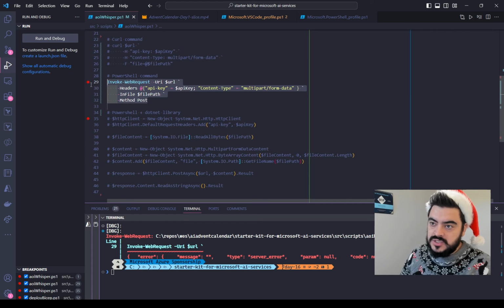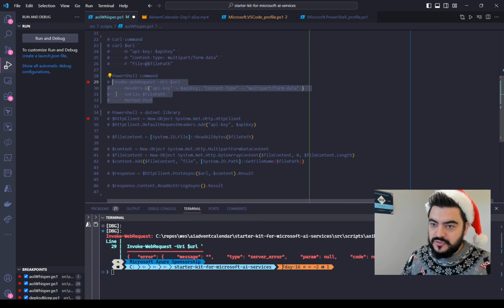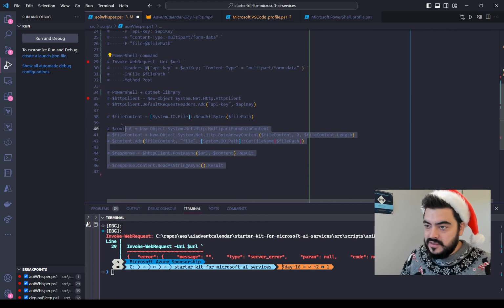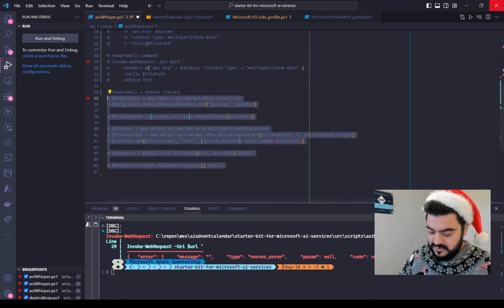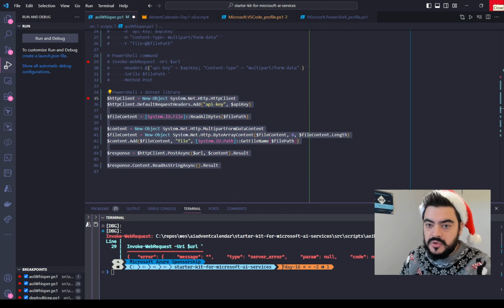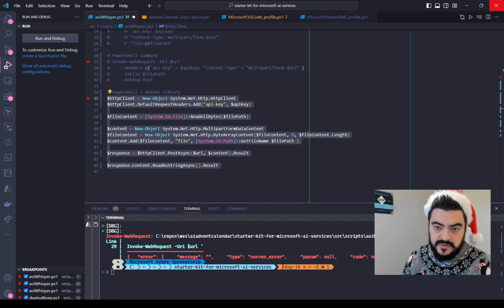What I have managed with the help of GitHub Copilot is to build a portion of code that uses a .NET library to do what curl does, but using .NET. So .NET is more powerful for this kind of thing, like web requests and so on.